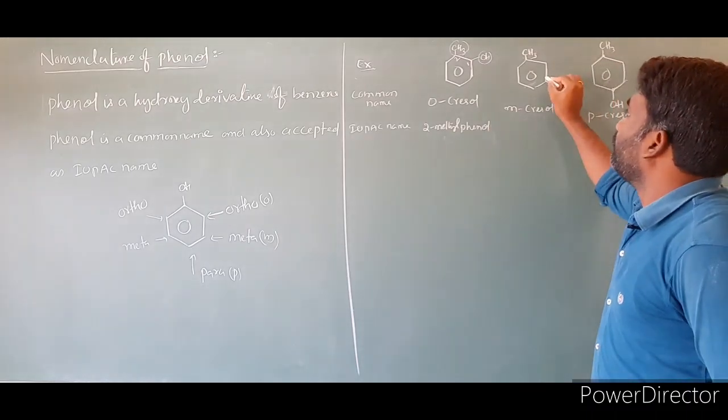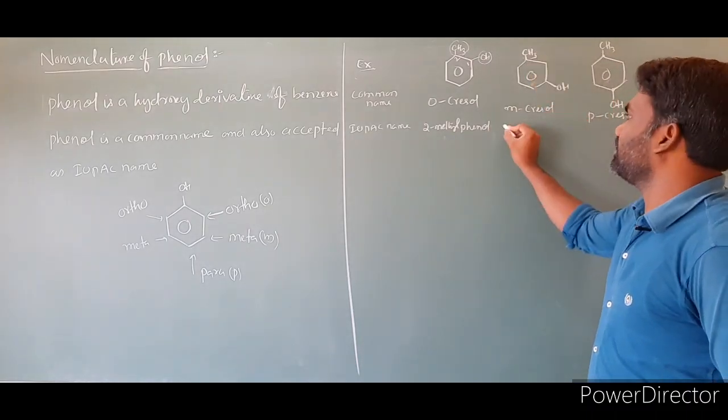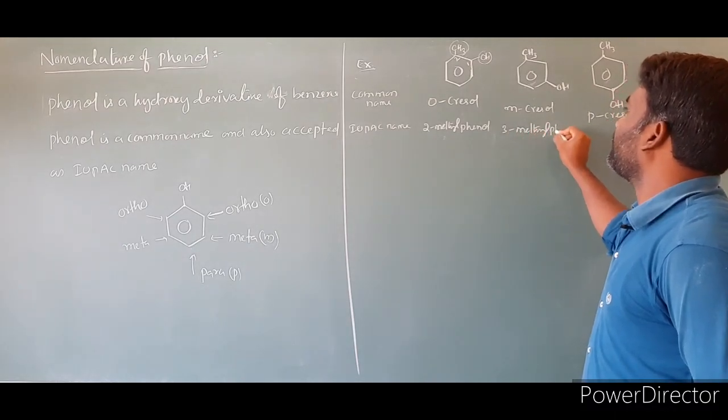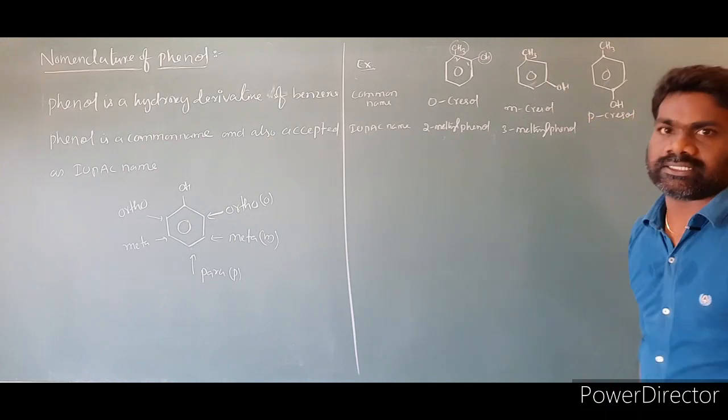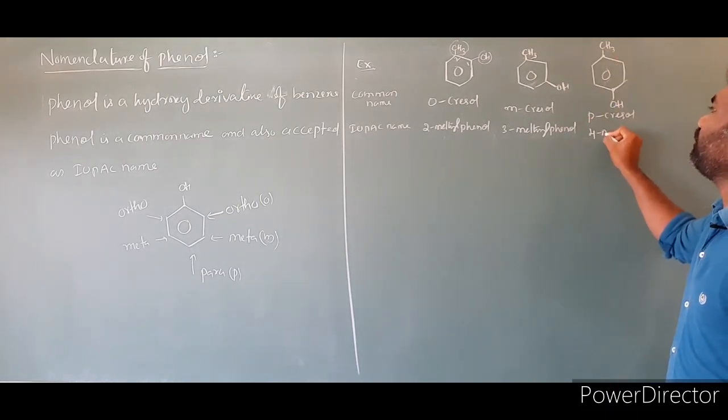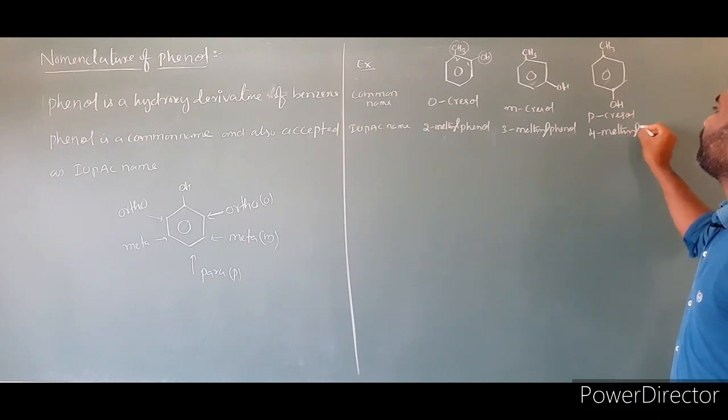Then this is 1, 2, 3: the name is 3-methyl phenol. Isn't it? Then 1, 2, 3, 4: this is 4-methyl phenol.